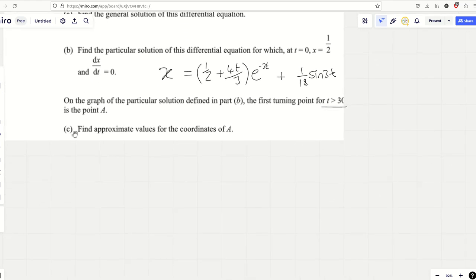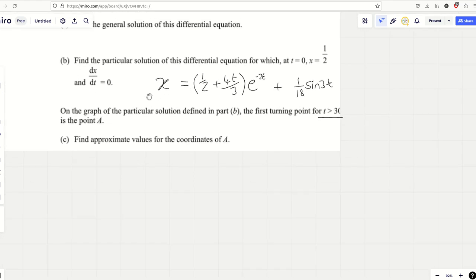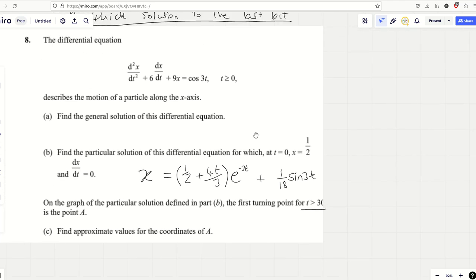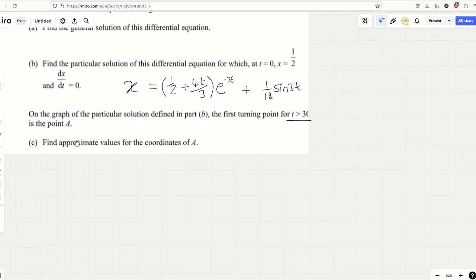Then you get this funny little question at the end. I'm not going to prove A and B, I'm just going to say the answer to B is x equals a half plus 4t over 3 e to the minus 3t plus 1/18 sine 3t. What they want you to do, looking at the particular solution you've just found, is find the first turning point after t is greater than 30, and that's the real annoying bit here.